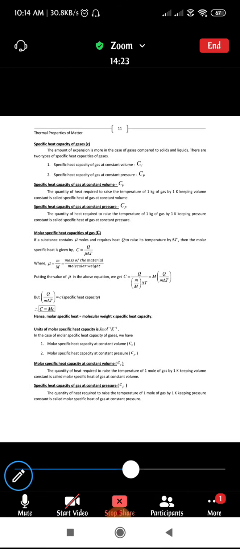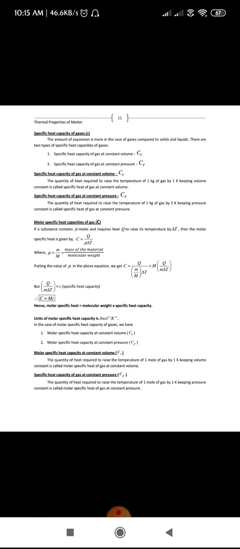Okay. That is called the specific heat of a gas at constant pressure. So this is regarding molar specific heat capacity at constant volume and at constant pressure. Just go through this molar specific heat capacity at constant volume and constant pressure.